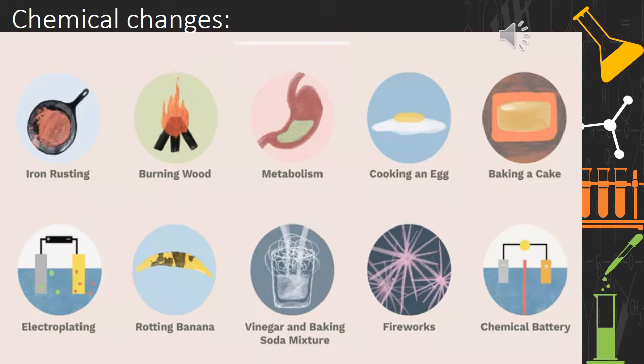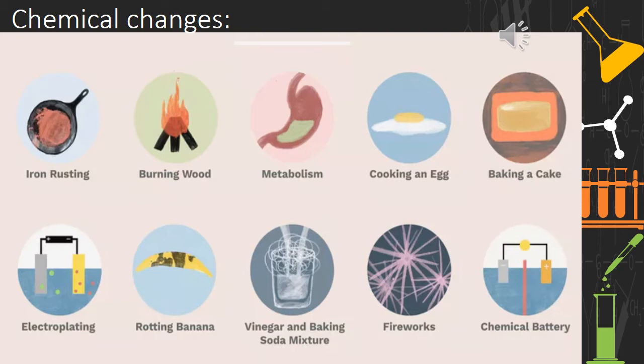Further, vinegar and baking soda mixture. Here vinegar reacts with baking soda, where a new substance is formed with the liberation of carbon dioxide. Hence a chemical reaction takes place here, and it is a chemical change. Fireworks. Explosion of crackers is a chemical change again, which produces heat, light and sound energy.